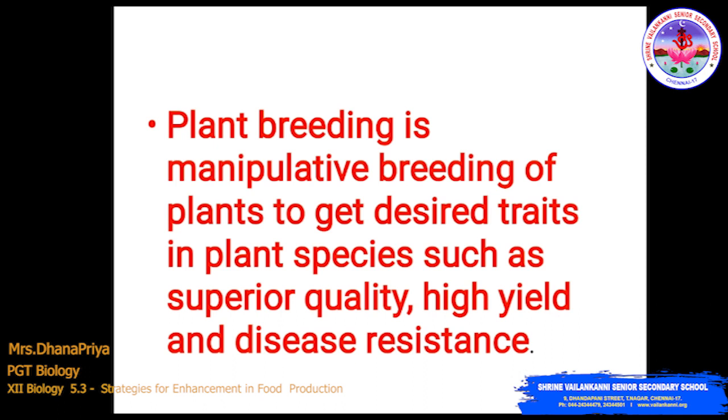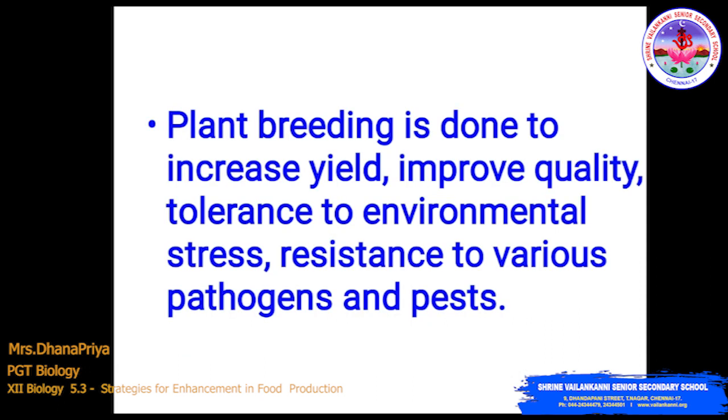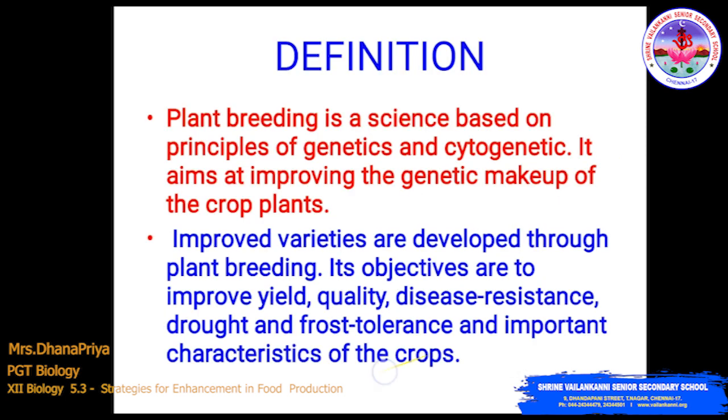Plant breeding is done to increase yield, improve quality, tolerance to environmental stress, and resistance to various pathogens and pests. Definition: it is a science based on the principles of genetics and cytogenetics. What is cytogenetics? It is the branch of genetics that studies the structure of DNA within the cell nucleus.